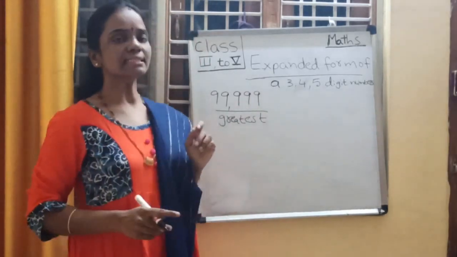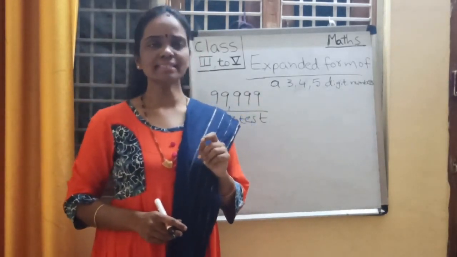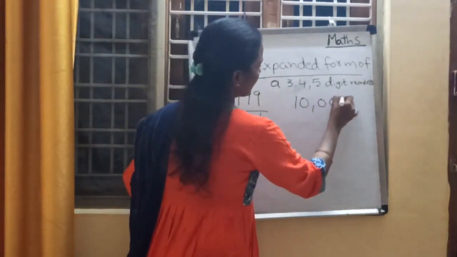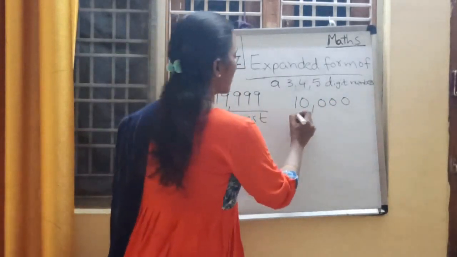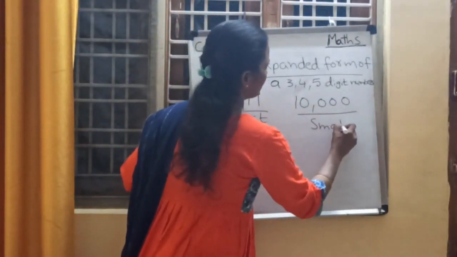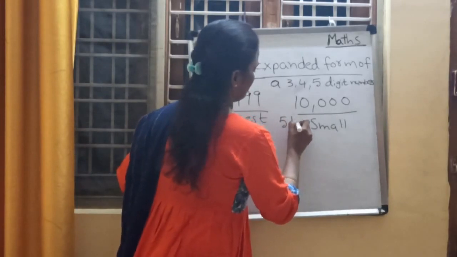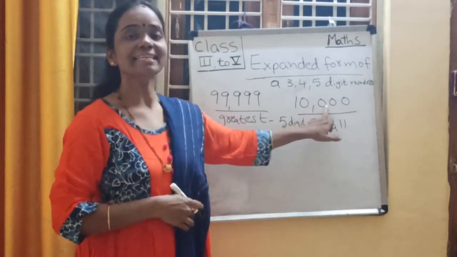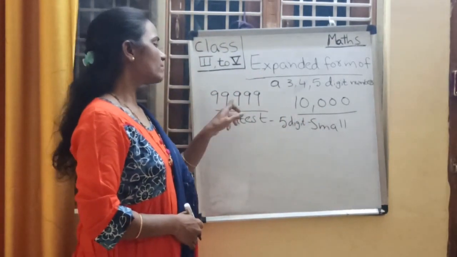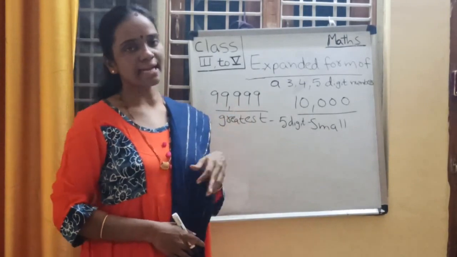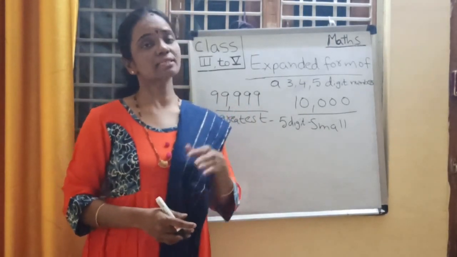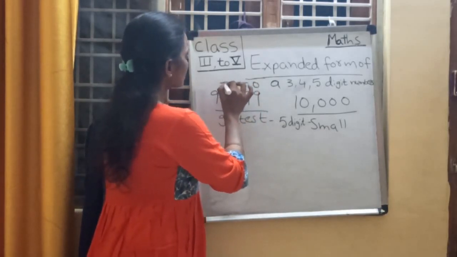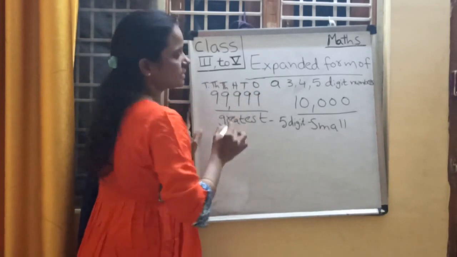Then children, tell me, what is the smallest 5-digit number? Yes, you are right. It is 10,000. 10,000 is the smallest 5-digit number, and the greatest 5-digit number is 99,999. Shall we write the places for this number? Yes. Ones place, tens place, hundreds place, thousands place and 10,000s place.